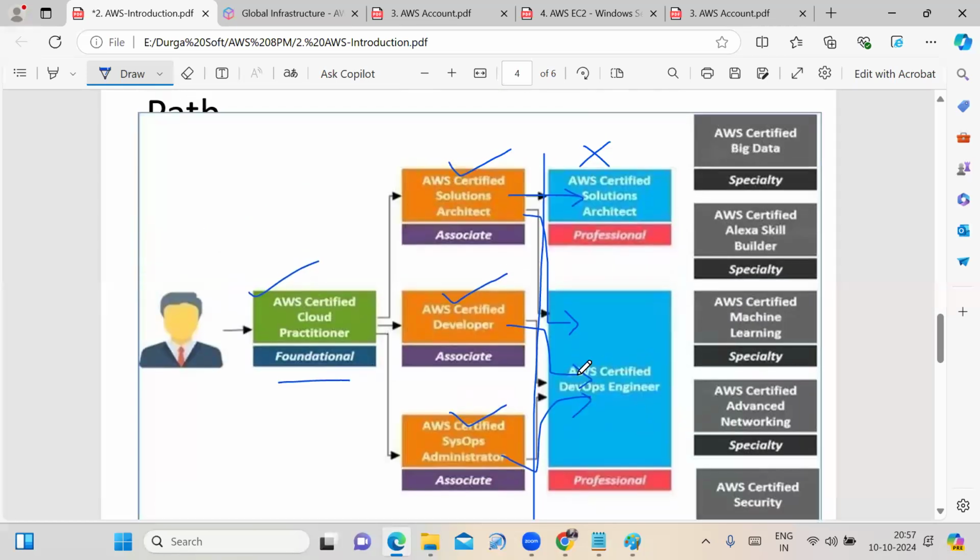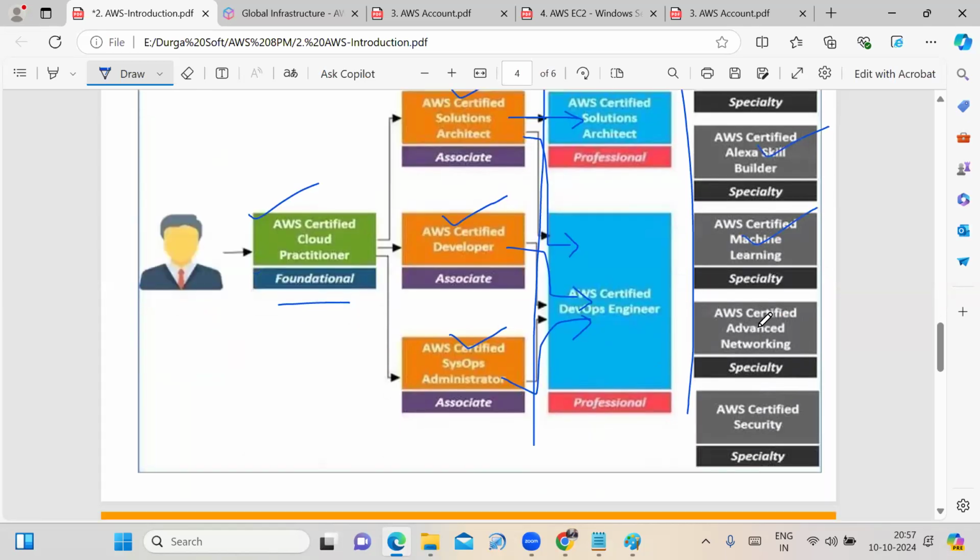To attempt the professional level, you need experience. Once you have the certification, either foundation level or associate level, then you can go for the professional level. Don't go directly for the professional level. Apart from that, AWS provides many more specializations: AWS Certified Big Data, AWS Certified Alexa Skill Builder, AWS Certified Machine Learning, AWS Certified Advanced Networking, AWS Certified Security, and many more.